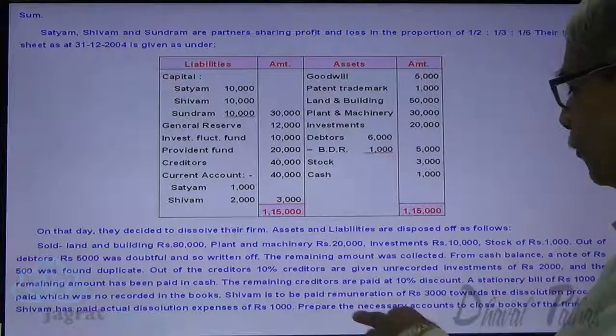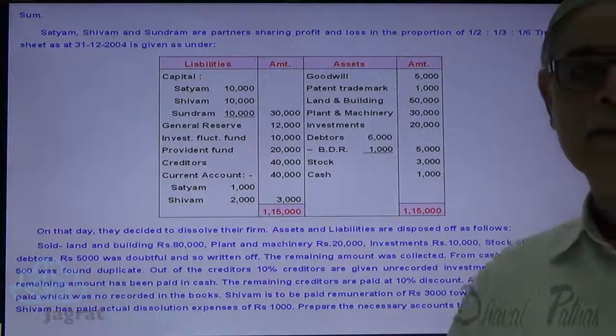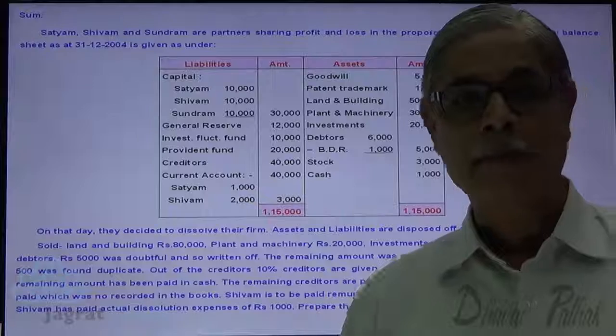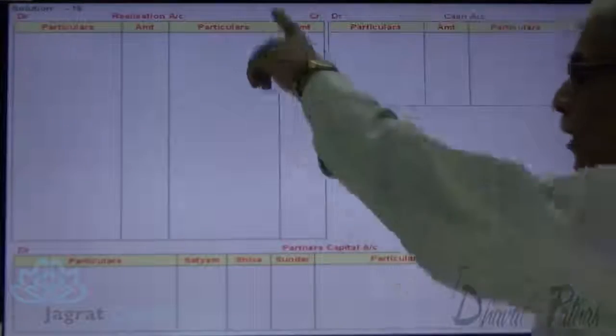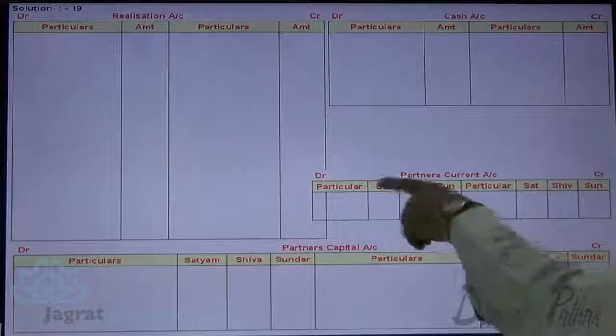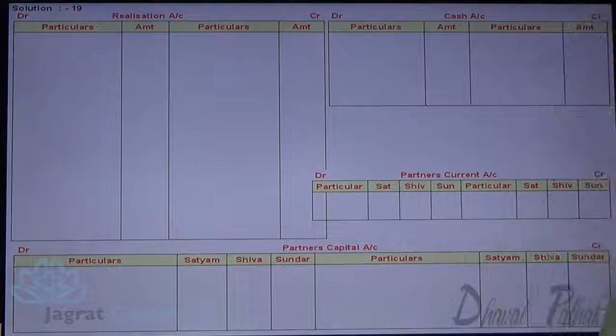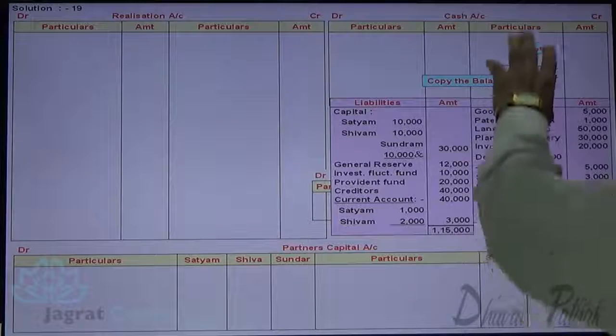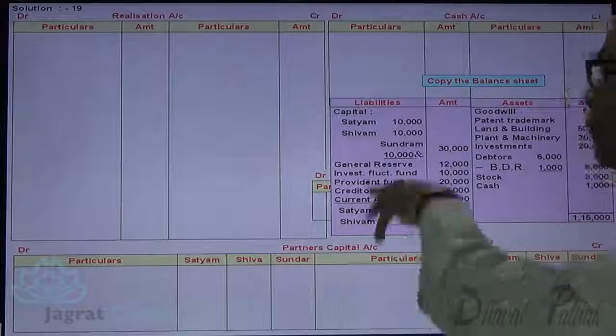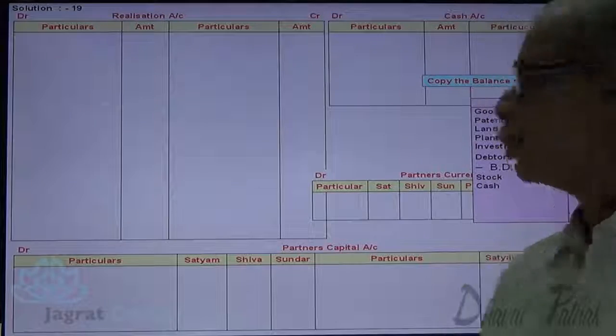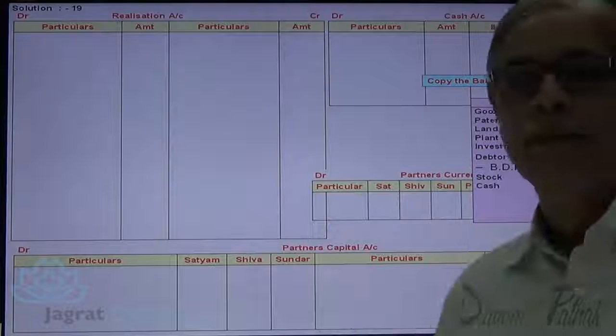Now we are required to prepare the necessary accounts. So let me start with the preparation of necessary accounts. They are realization account, partners capital account, current account and cash account. The first step for the purpose of solving the sum is to copy the balance sheet. This is the asset side, this is the liability side. I will start with the asset side. So let me take care of only assets and let me remove liabilities from the screen.